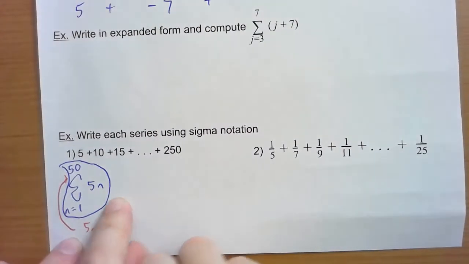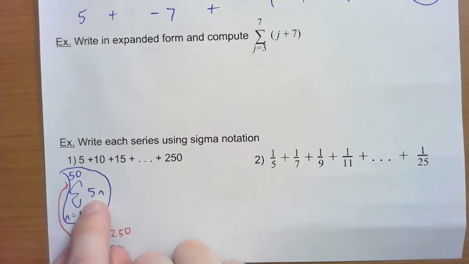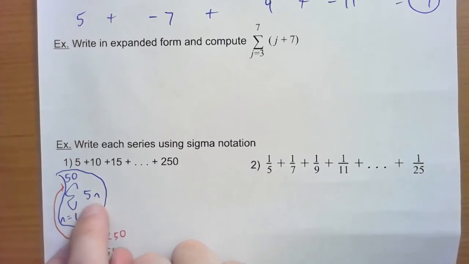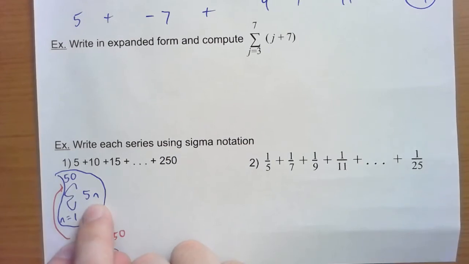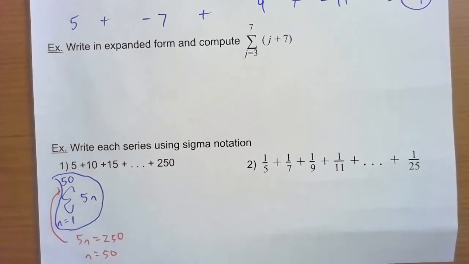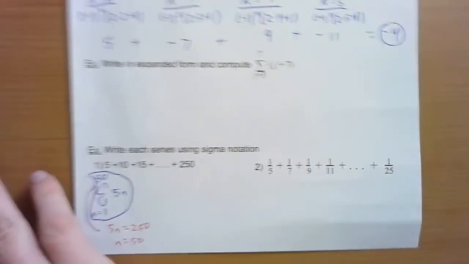Now, if you have a little bit of trouble figuring out this formula right now, don't worry about it too much. Part of what we do in the next couple sections is talk about how we find these formulas, some rules, some formulas to find the formulas. So if you have trouble in this first section with it, don't worry about it too much. We'll give you some help in the next couple sections. Just do your best. Try to look for the patterns.